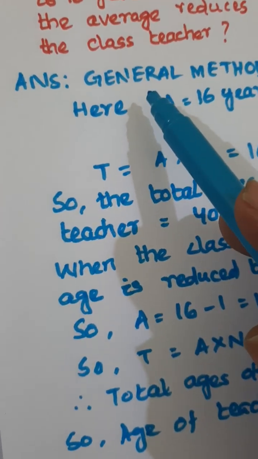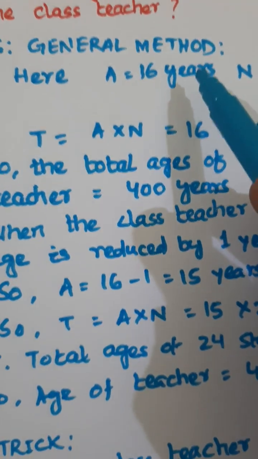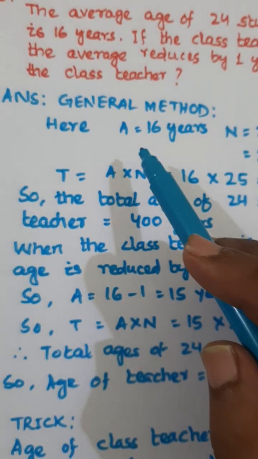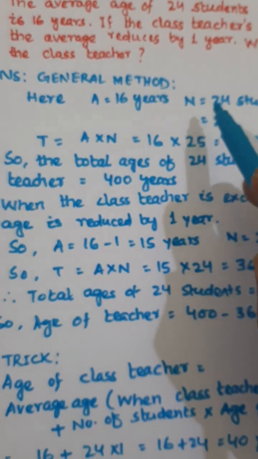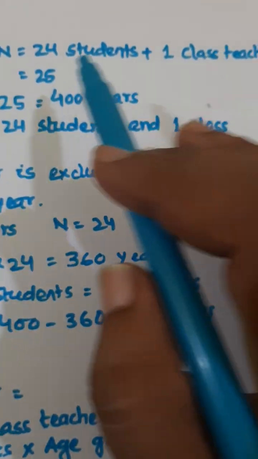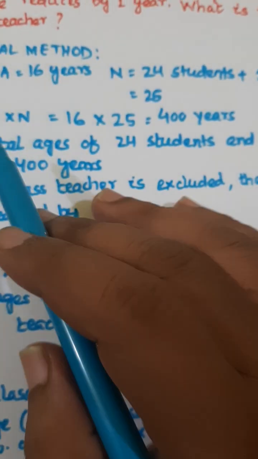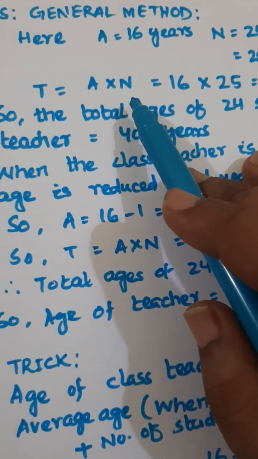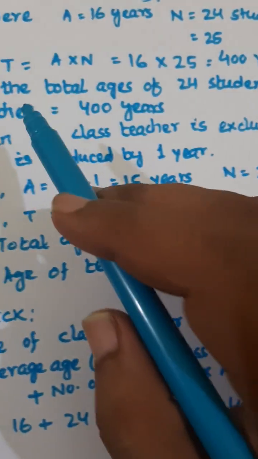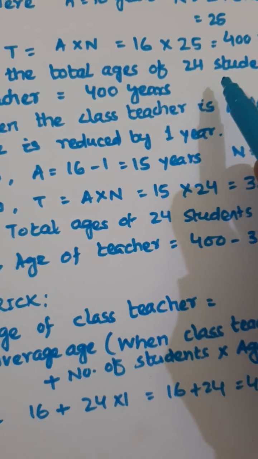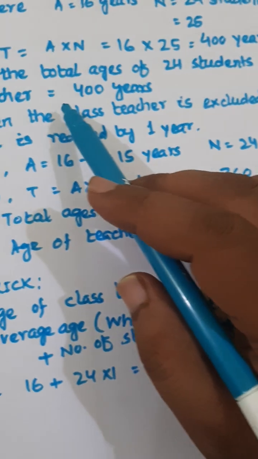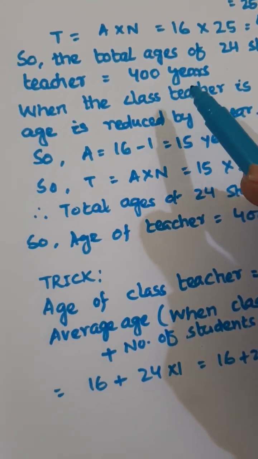So now the general method. It is given the average of 24 students and the class teacher is 16 years. That means here A is 16 years and N, that is the number of items, is equal to 24 students plus 1 class teacher, that is equal to 25. So T is equal to A into N, that is equal to 16 into 25, that is equal to 400 years. So the total ages of 24 students and 1 class teacher is equal to 400 years.